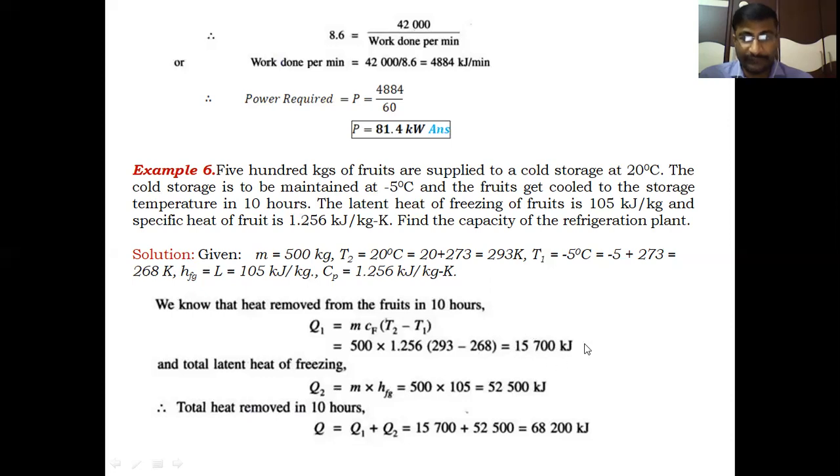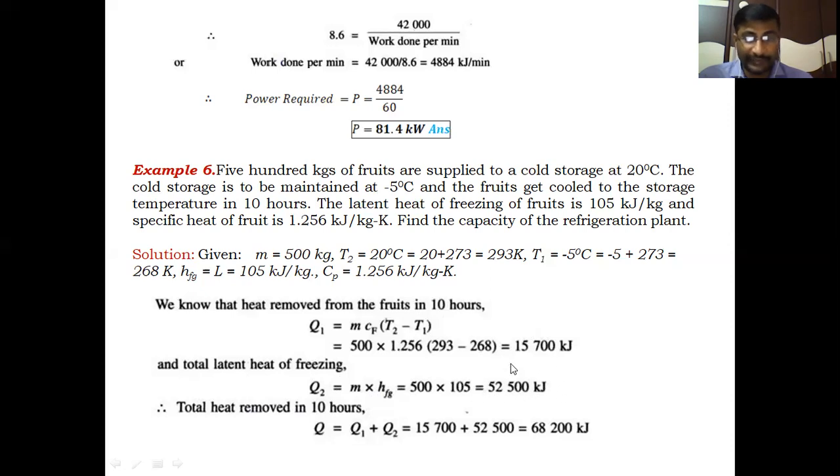Therefore, we will get 15,700 kilojoules of sensible heat to be removed in 10 hours. And total latent heat of freezing to produce the frozen fruit: mass of fruits into latent heat of fruit, 500 into 105 kilojoules per kg, is equal to 52,500 kilojoules of heat to be removed.